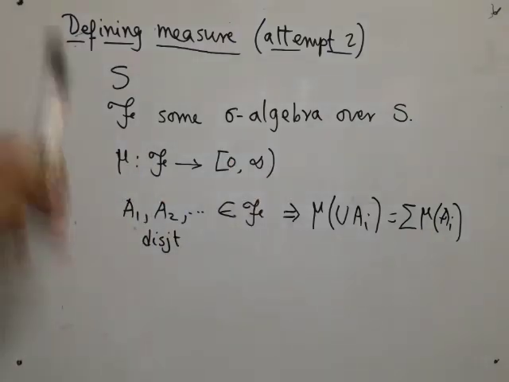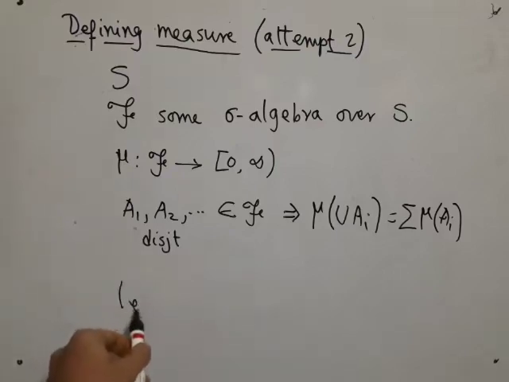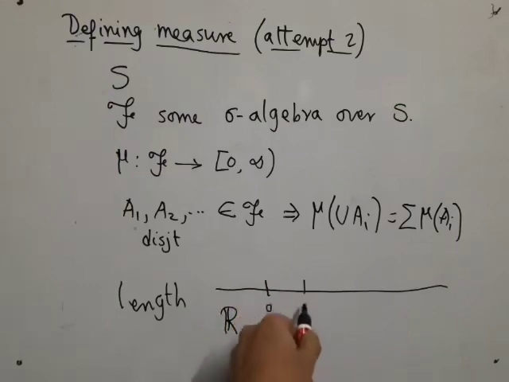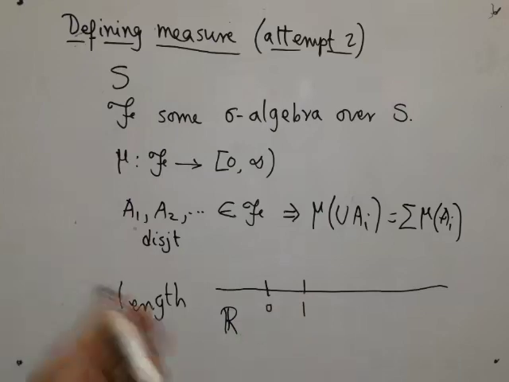Now, this was motivated by considering probability as an application area. There is a problem if I try to do something else. Suppose I am thinking of length, not probability, and I am working with the entire real line R. So the role of S is being played by R. So I take some particular subset, suppose the interval 0, 1, and I want to talk about its length. Well, I can do that. Its length is 1.